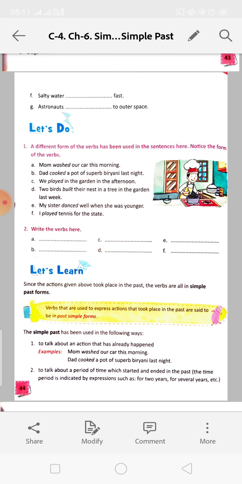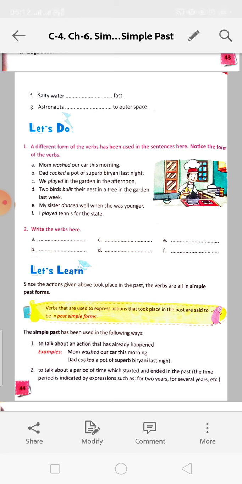Next, a different form of verbs has been used in the sentences here. Notice the form of the verbs. Mom washed our car this morning. Dad cooked a pot of superb biryani last night. We played in the garden in the afternoon. Two birds built their nest in a tree in the garden last week. My sister danced well when she was younger. I played tennis for the state.